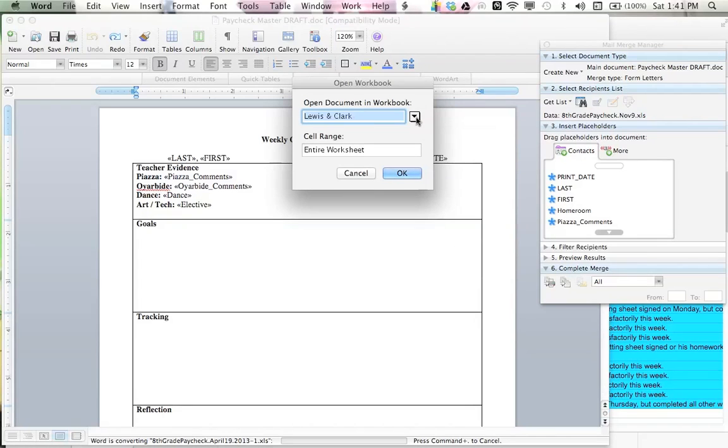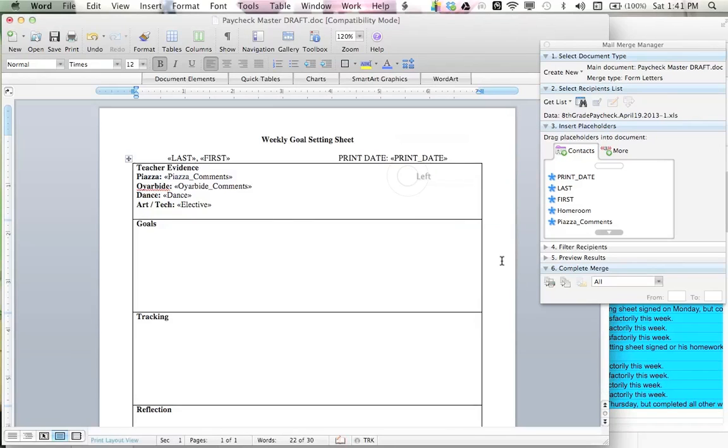And before I export it, before I merge it, I'm going to have to merge it twice. So I have to merge it for one homeroom, and then I'll have to do it again for the other homeroom, Clarence McKenna. But I'll start with Lewis and Clark. I click OK. And now it's ready to populate all these things because I've made this form so that it corresponds with the column headings of every column in the Google Doc.